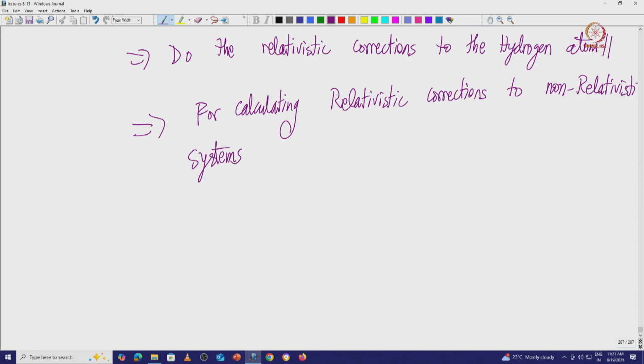There are several non-relativistic systems, not just the hydrogen atom. There could be dark matter, which is non-relativistic; there could be models of dark matter which have these kinds of features. In a less abstract and simpler sense, there is quarkonia.